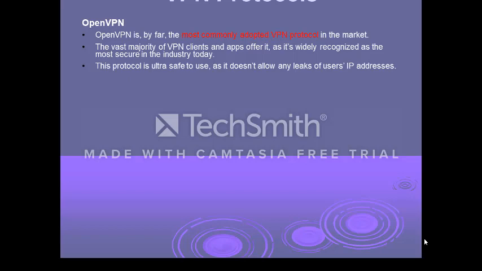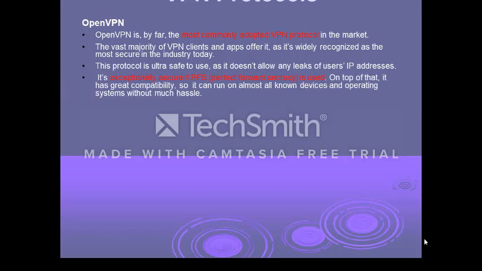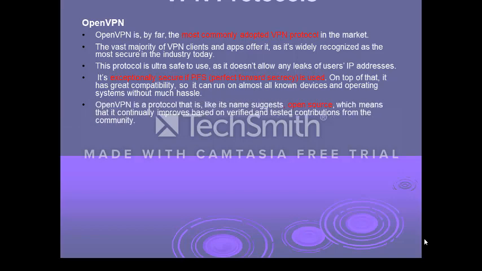OpenVPN is the most commonly adopted VPN protocol. This protocol is ultra safe and completely hides the user's IP address. It becomes the best choice when it is used along with PFS, perfect forward secrecy, meaning that for every session there will be a new key that is associated with the authentication mechanism and encryption mechanism. So the security level is higher along with the efficiency.